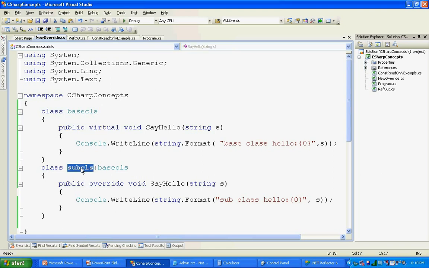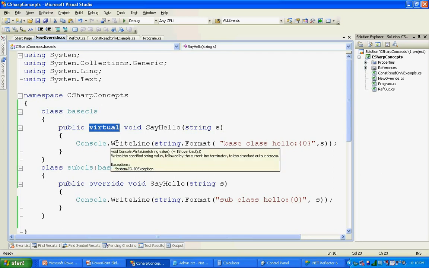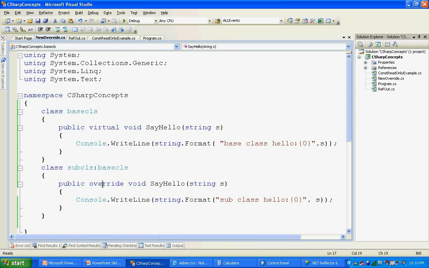So here my derived class name is SubClass, and in the base class I have a method called SayHello, and I specified that method as a virtual method. So I can override it using the override keyword, and I'm just giving the same method name. So I'm overriding the same SayHello method with my derived class behavior. Basically inside it has just a Console.WriteLine with two statements, base class hello and subclass hello.